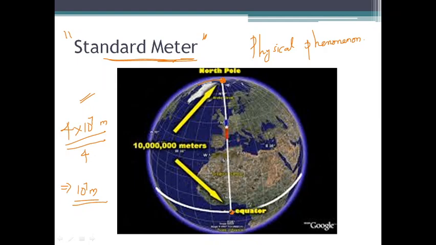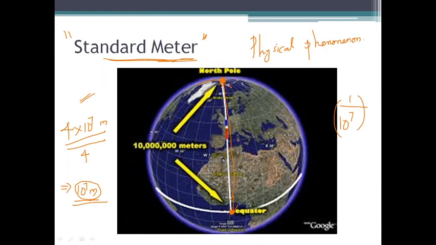So that is the distance between North Pole and the equator. So people try to define a meter as 1/10 raised to 7 of the distance between North Pole and the equator. So we know from the North Pole up to the equator we have 10 raised to 7 meter. So 1/10 raised to 7 parts of this length was first defined as the standard meter.